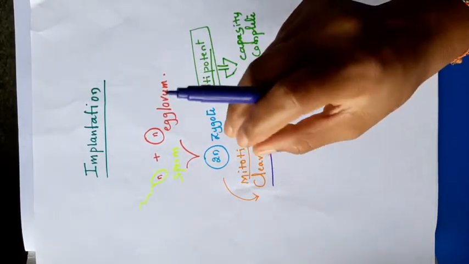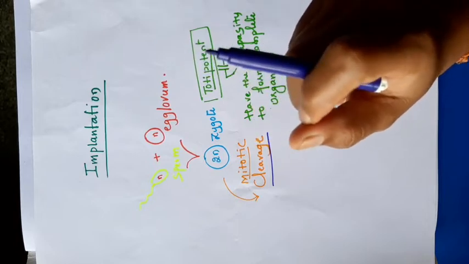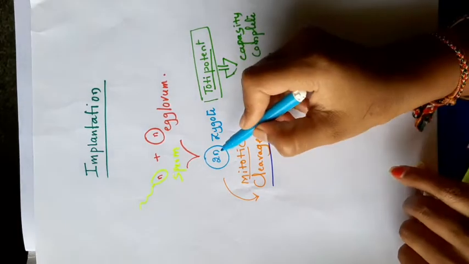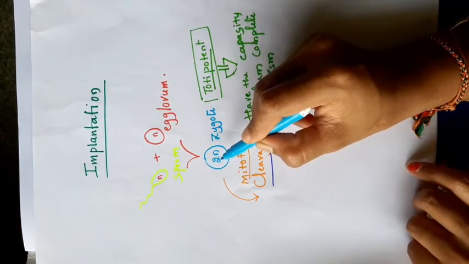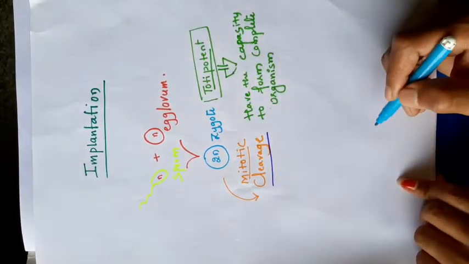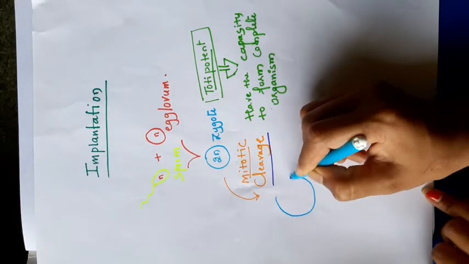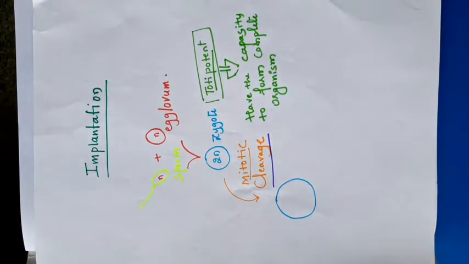While it is in the isthmus part, cleavage occurs. What is cleavage? Mitotic division. By that, the zygote divides to form 2 cells, 4 cells, 8 cells and 16 daughter cells. Here the zygote has only one cell. When it undergoes mitotic division, it forms 2 cells. Why do we call this division cleavage?